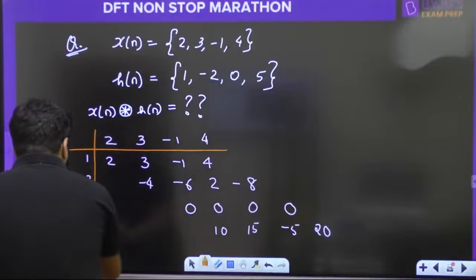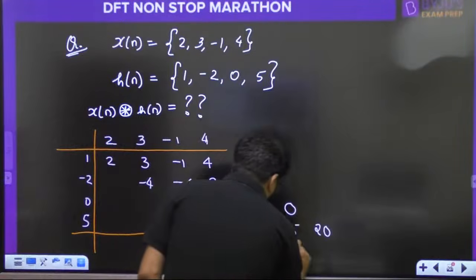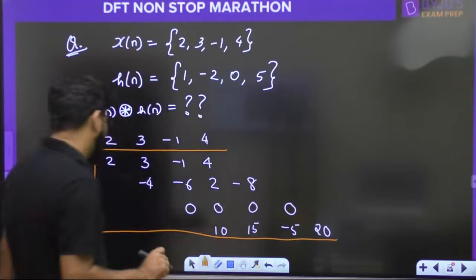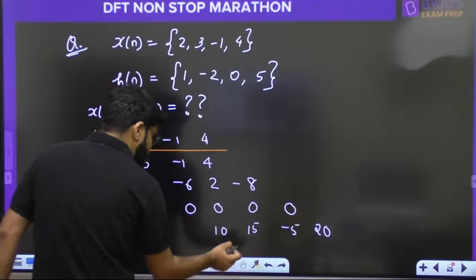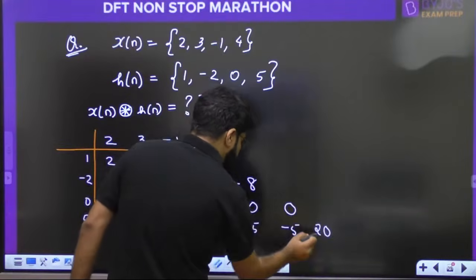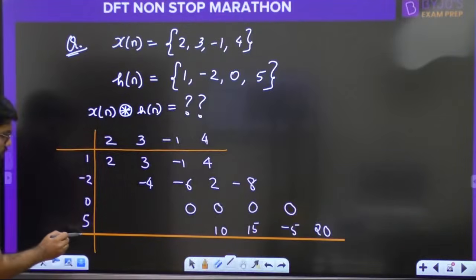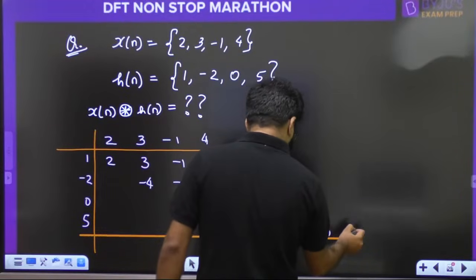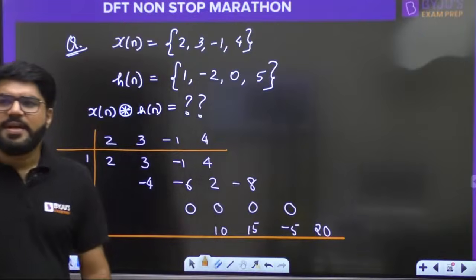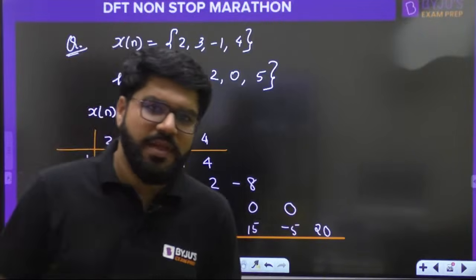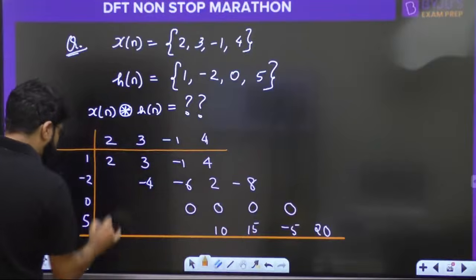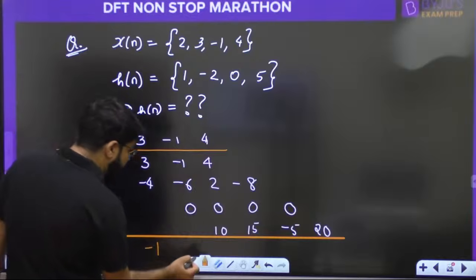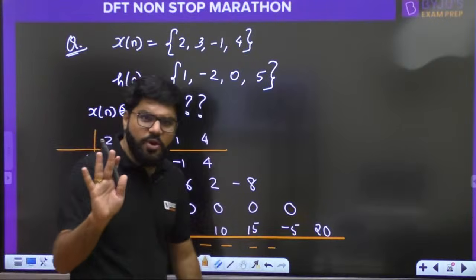Now I want to write down the result of the convolution. So what I will now do is the sum by column. We will sum every column. What should be the answer here? 2. What should be the answer here? Minus 1. This is a regular convolution.